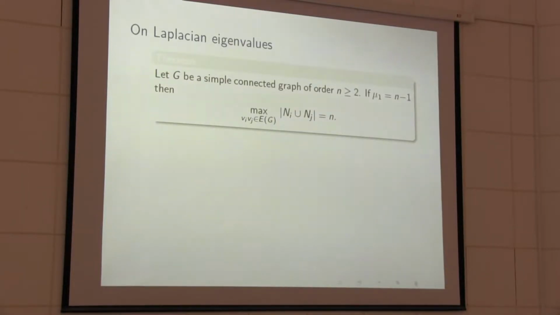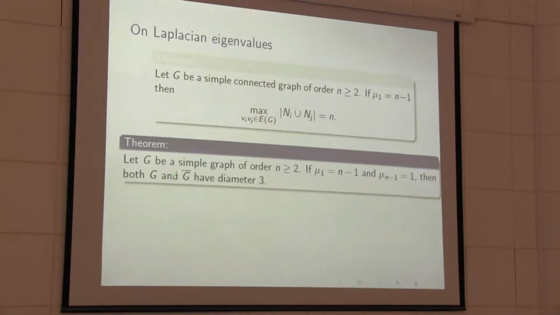Now I want to give three results. The first result is for a connected graph: the largest eigenvalue mu_1 is at most n, where the graph has order n, with n vertices. The maximum value of this is equal to n.